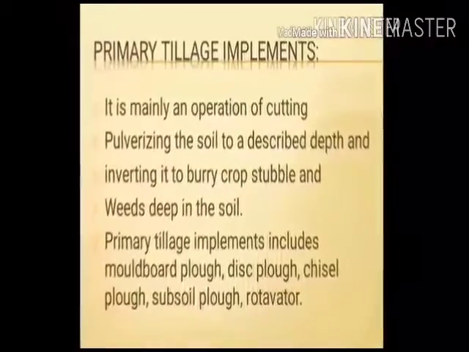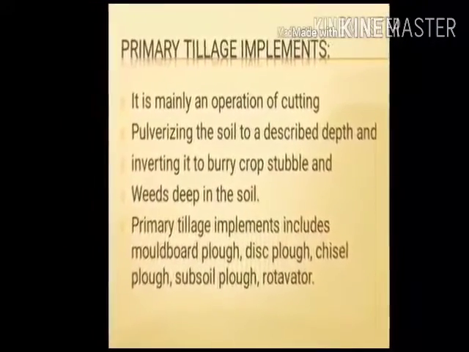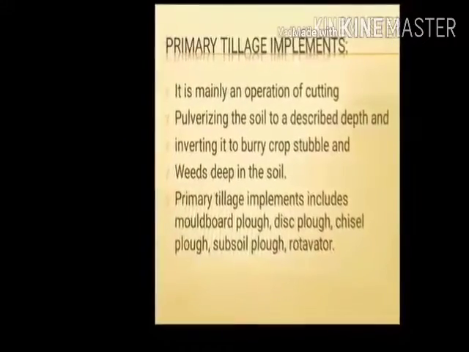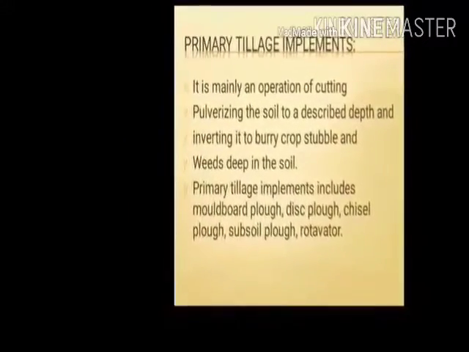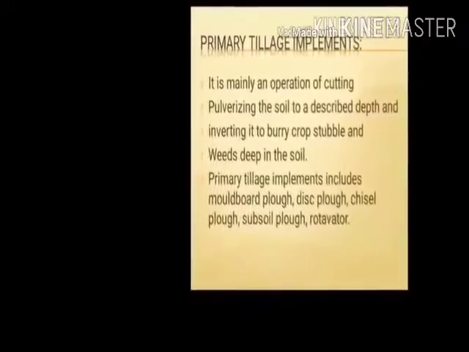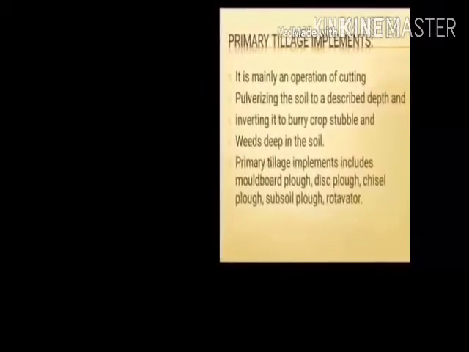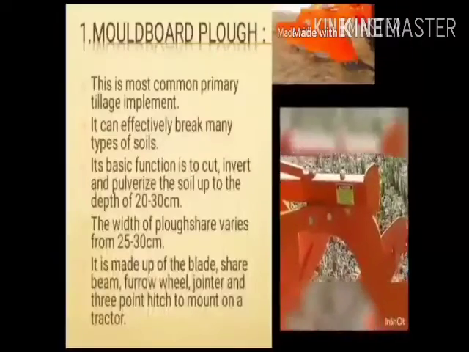Primary tillage implements. It is mainly an operation of cutting and pulverizing the soil to a desired depth and inverting it to bury crops, stubble, and weeds deep in the soil. Primary tillage implements include the moldboard plow, disc plow, chisel plow, subsoil plow, and rotavator.